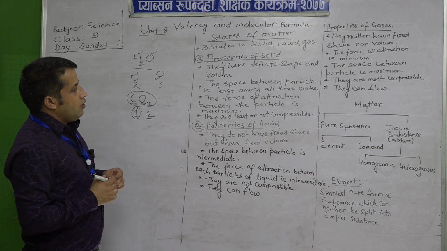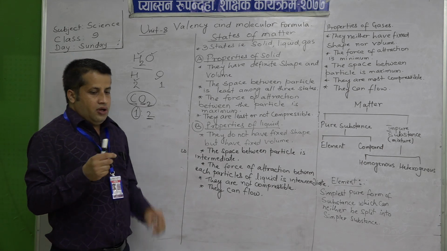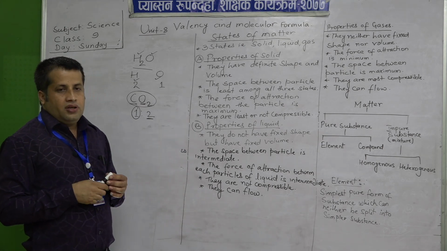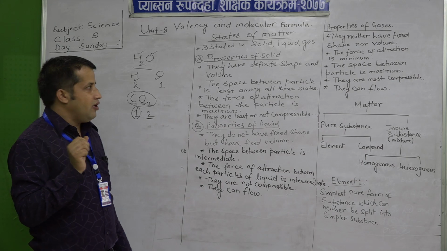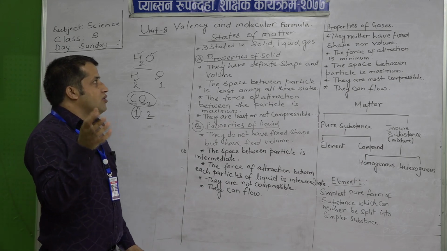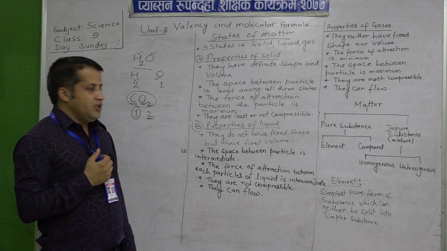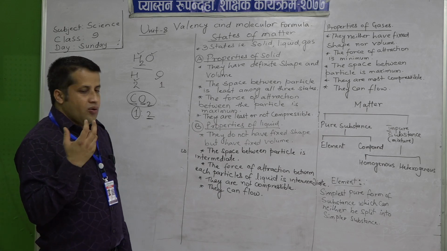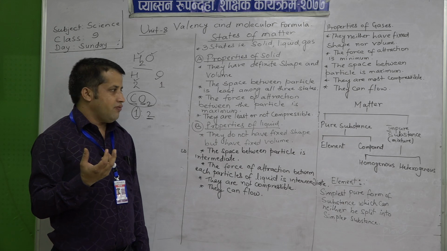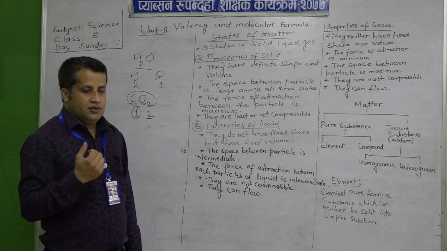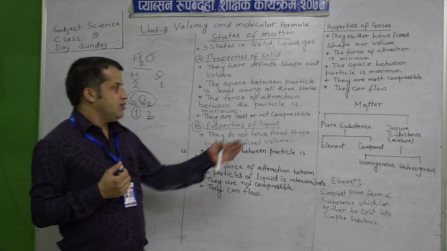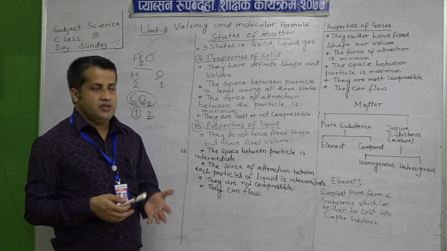So, today I have gone briefly over the three states of matter, what their properties are, and what the different types of matter are and how they are classified, like pure substance and impure substance.